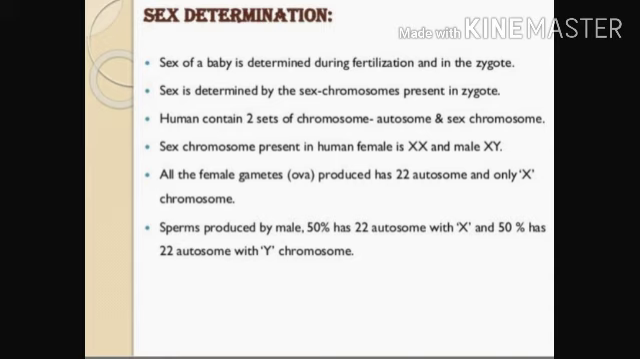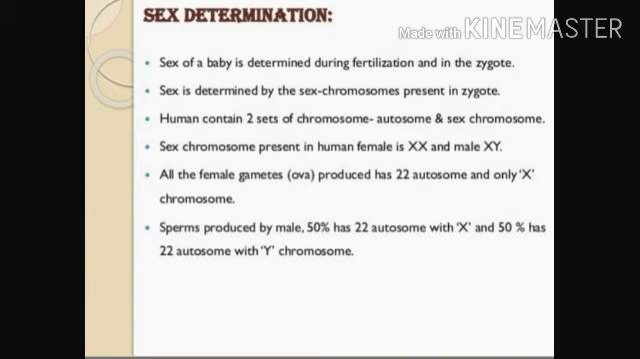The sex of a baby is determined during fertilization, when the zygote forms. Sex is determined by the sex chromosome present in the zygote. Humans basically contain two sets of chromosomes. First is the autosome, second is the sex chromosome. Autosomes are the same in all individuals, and the sex chromosome varies between male and female. The sex chromosomes in a human female are XX and in a human male XY.